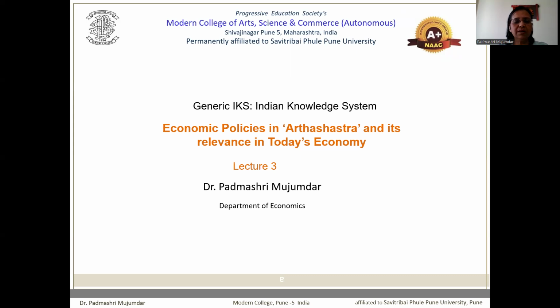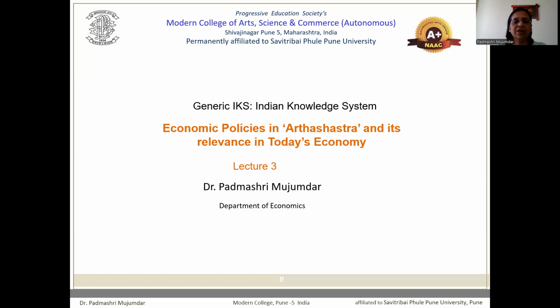As you know, in Arthashastra, Chanakya has mentioned various economic policies. These policies were related to trade, regulation of markets, tax policies or the policies related to sources of revenue, and also the labor force. We have already completed in the earlier two lectures the policies related to trade as well as regulation of markets.